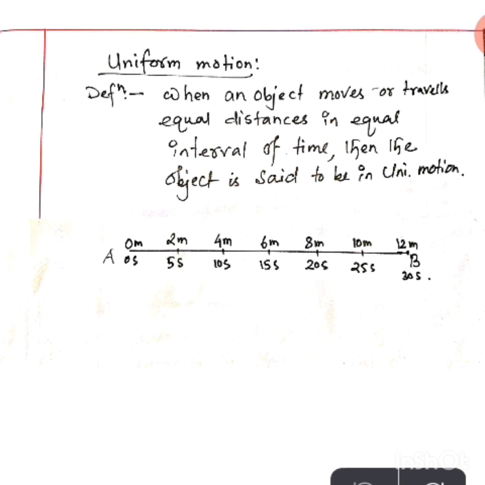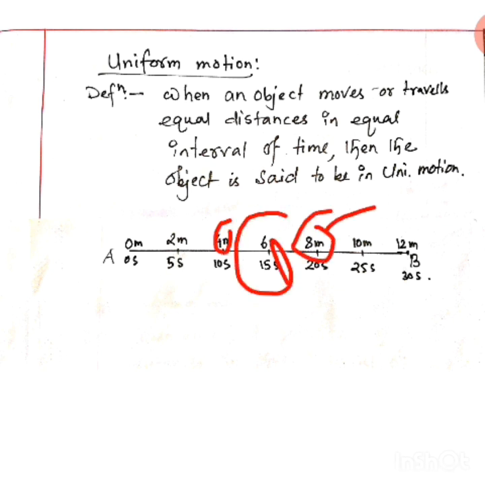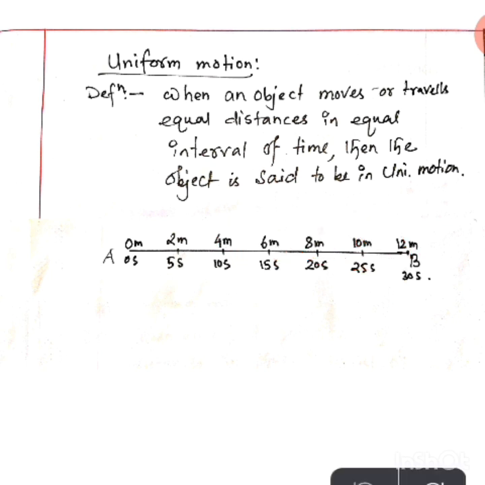Now you see I have written 0 m, 2 m, 4 m, 6 m, 8 m, 10 m, 12 m, like this. M means meters. These are the distances I have written. I have maintained the scale at the same distance: here 2, and at the same distance I write 4, then 6, 8, 10, 12. So I am maintaining the scaling.